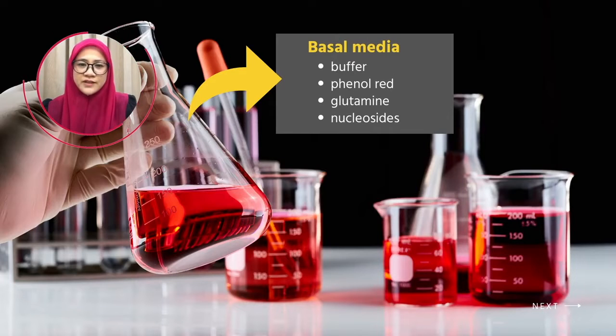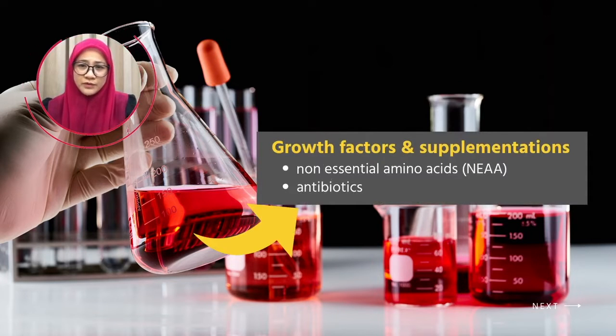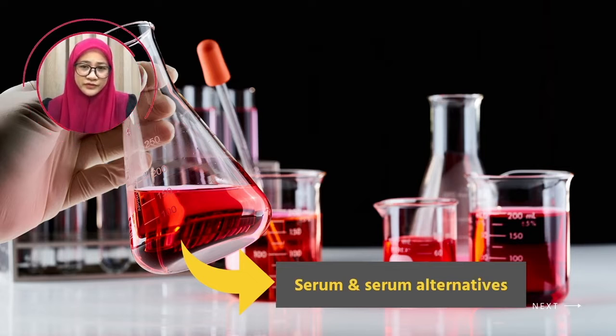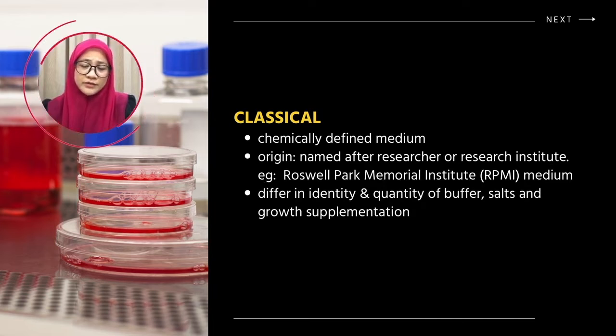Culture medium usually consists of basal media, which has buffer, phenol red as a pH indicator, glutamine, and nucleosides. It should also have growth factors or supplementation, such as the non-essential amino acids, antibiotics, and last but not least, serum or serum alternatives. This basal medium can either be the classical or modified type. The classical ones are the chemically defined medium and named after researcher or research institution. For example, the famous one, RPMI medium, which is named after Roswell Park Memorial Institute.